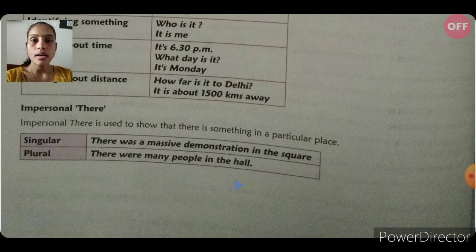Because was is a singular verb and were is a plural verb. In a plural sentence: there were many people in the hall.